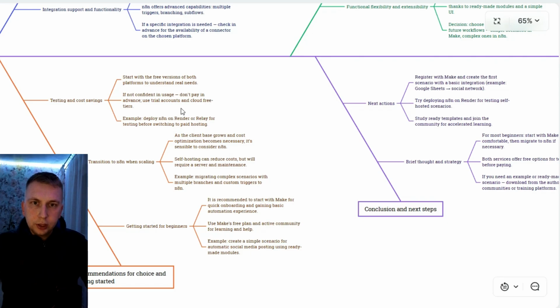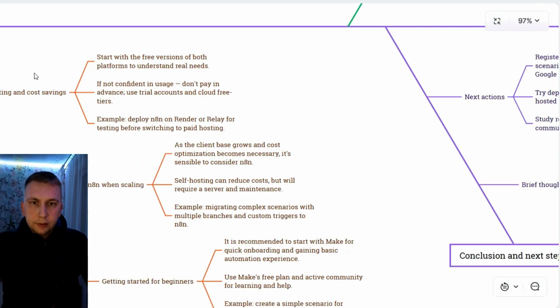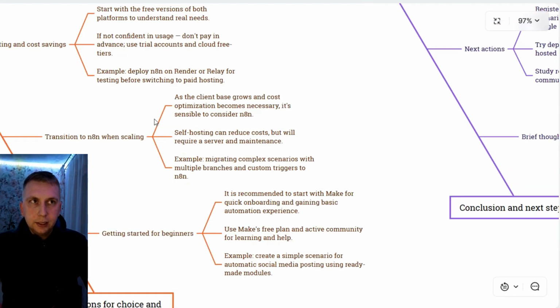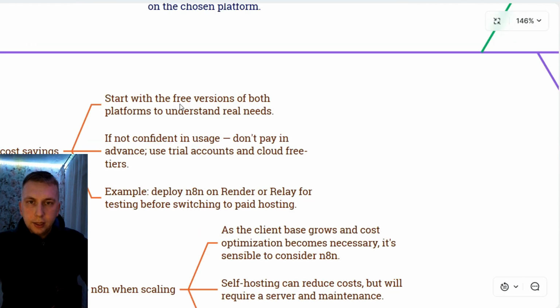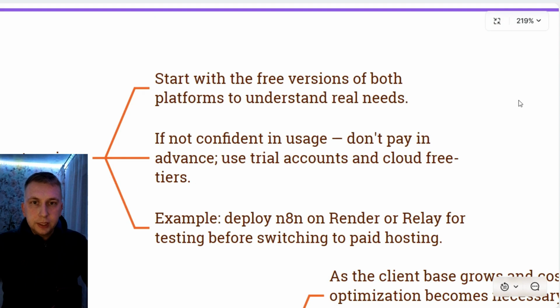Actually, both of them you can try for free. For Make, I haven't done a video because it's so simple. You just register and you can use it for free with some limit. But with n8n, I have made a video before in which I show how to use it. And using Render, you can actually use n8n for free on the cloud as well. So you can start both of them for free, you don't need to pay for anything. Overall, if you start something, there is no point in wasting money on things you might not even use. But the good thing is they all have free ways to try them out.